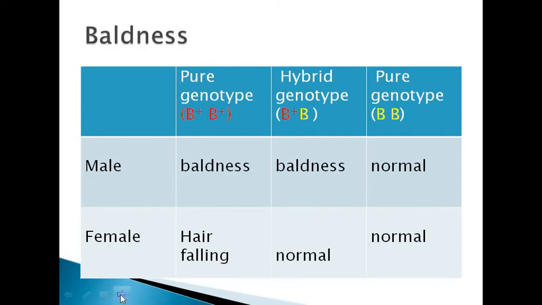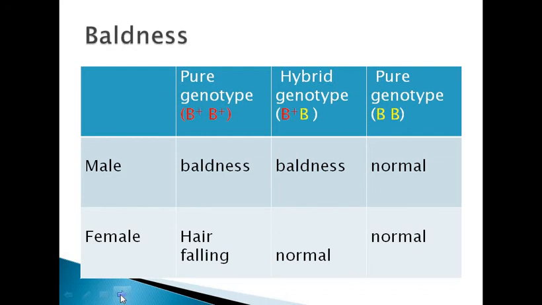What about the hybrid one? When there are 2 genes, one of them dominant and the other recessive, I mean B+ and B. Here, in presence of the masculine hormone, which is testosterone in male, the male will become bald. Why?